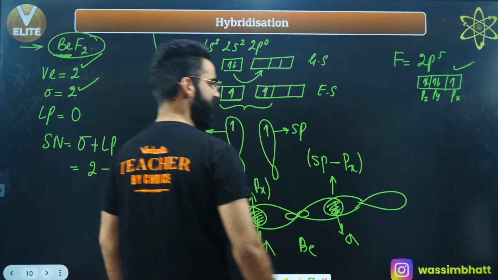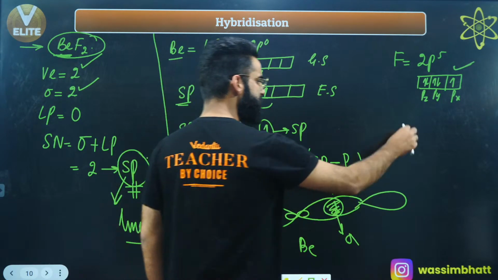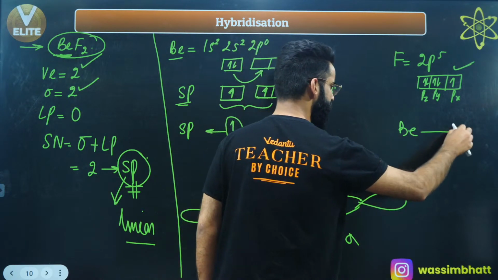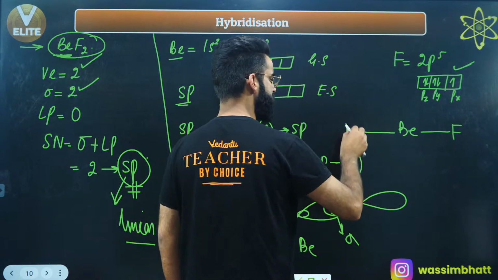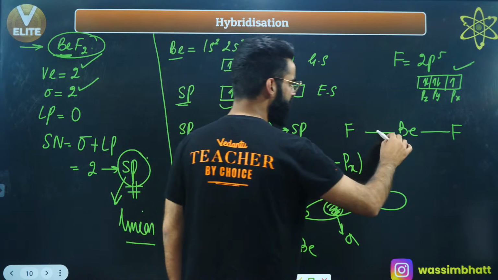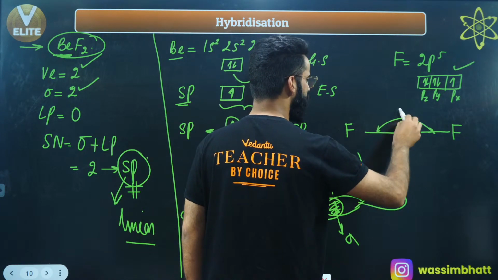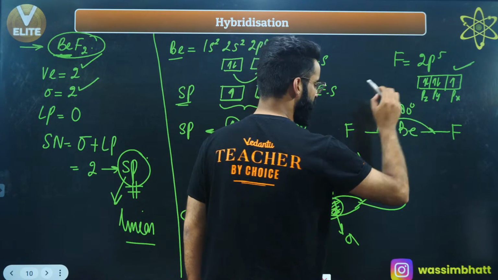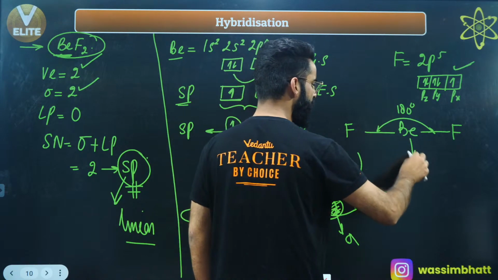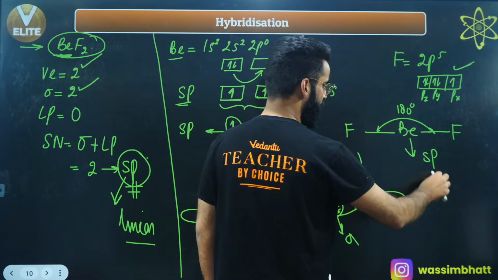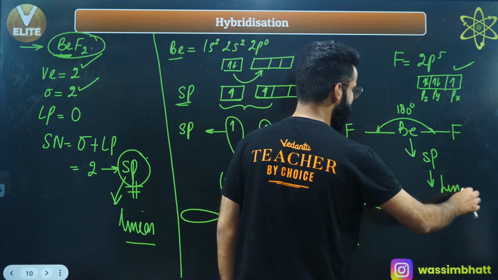So finally, we represent it like this. This is beryllium at the center. On this side, there'll be one fluorine. On this side, there is one more fluorine, right? What is the angle between the two? The angle between these two bonds, that means the bond angle, is 180 degrees. What was the hybridization involved? The hybridization involved was sp. What is the shape? The shape is simply linear, right?